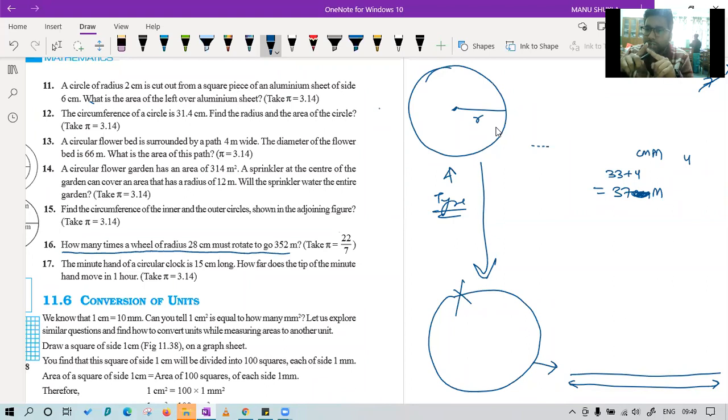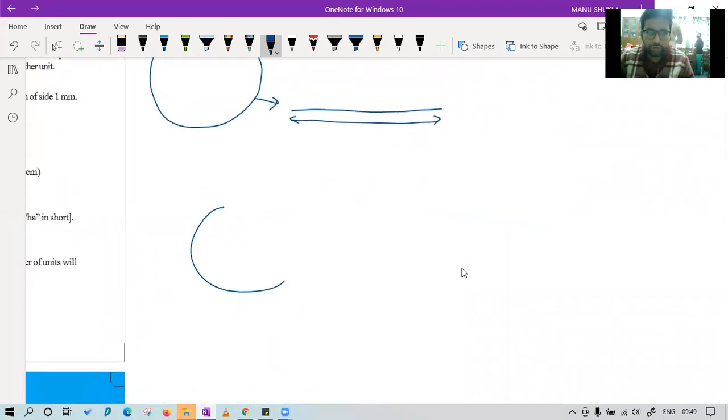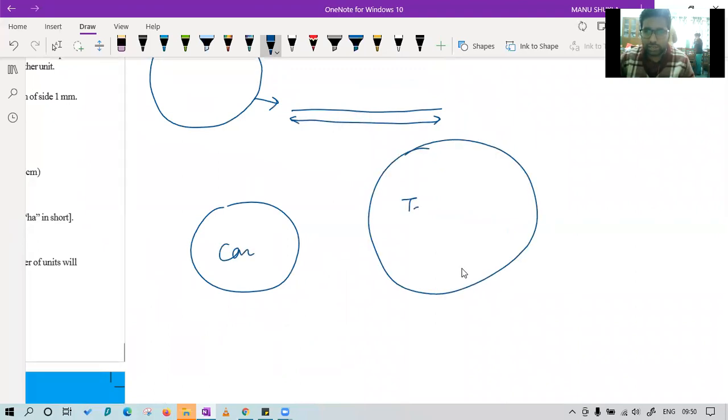That is why the tire of a truck will cover more distance in one revolution than the tire of a car. Have you ever observed this? The tire of a car is smaller in comparison to the tire of a truck. This is a car tire, this is a truck tire. It is covering less distance. Why? Because the circumference of the truck tire is more.